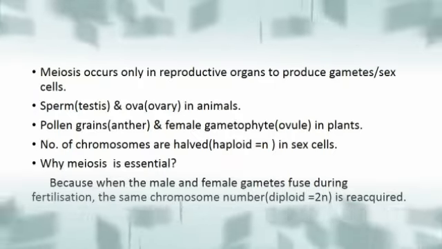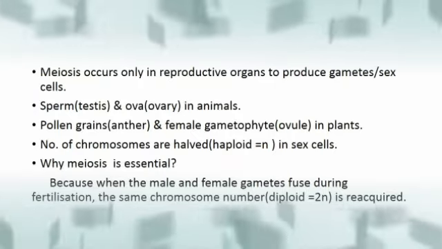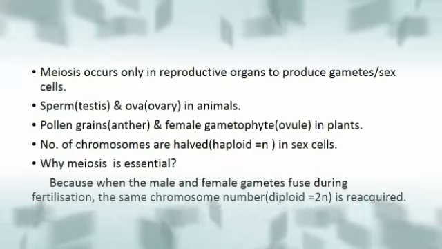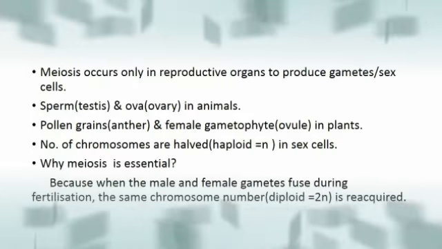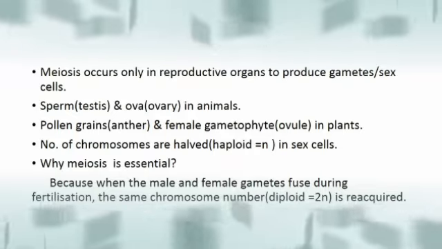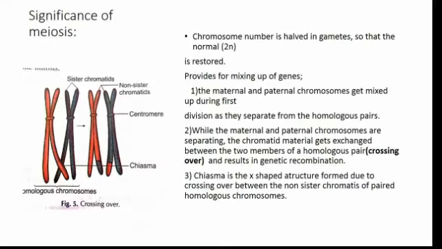That means if 46 chromosomes are needed for a human being, then the male gamete, that means the sperm, contains only 23 chromosomes while the female contains 23 chromosomes. So after fertilization, that chromosome number will be maintained. Then what is the significance of meiosis? As we have studied the significance of mitosis, likewise here for meiosis.